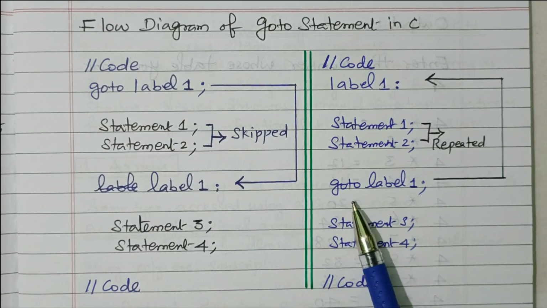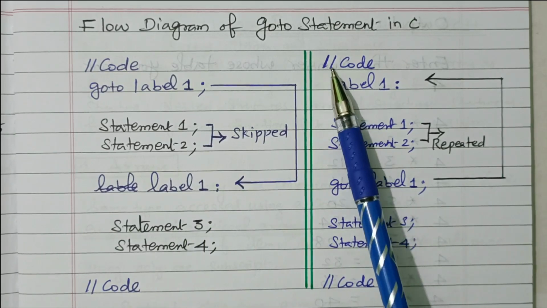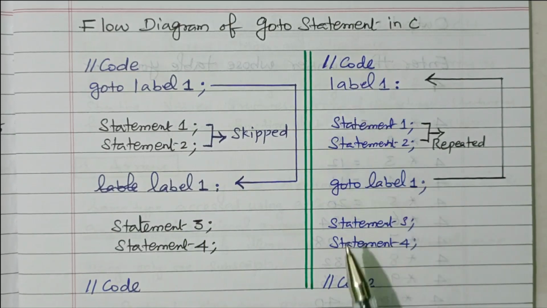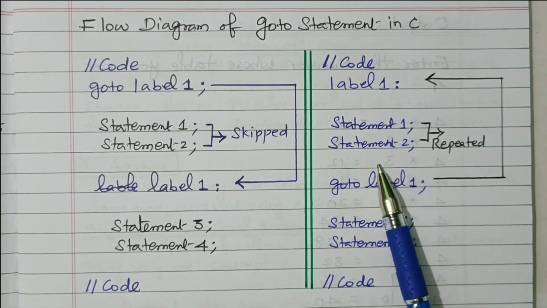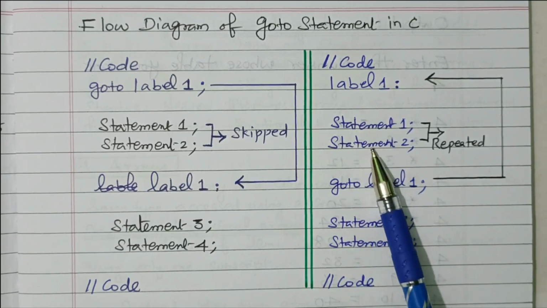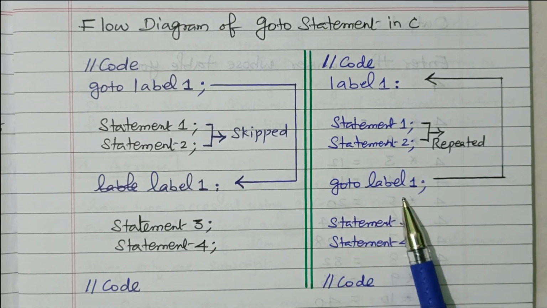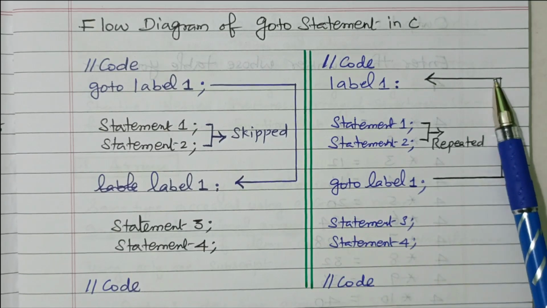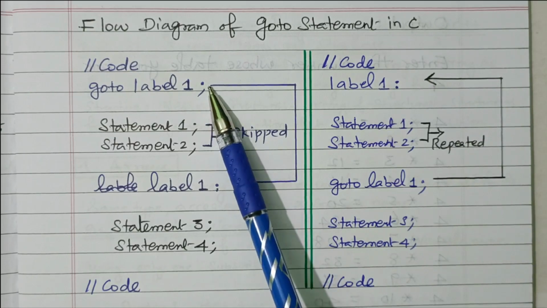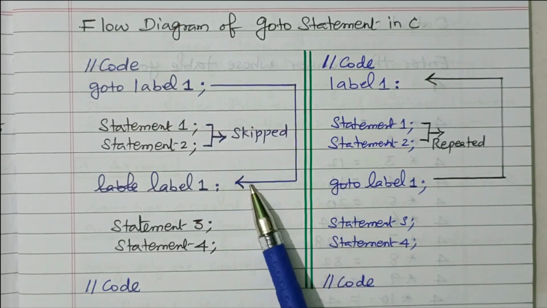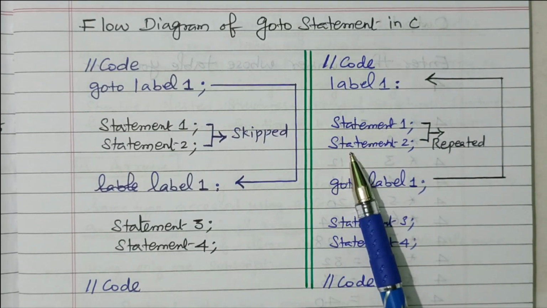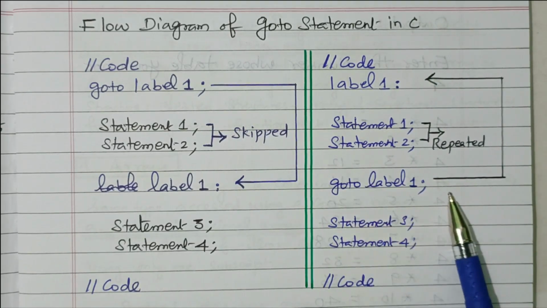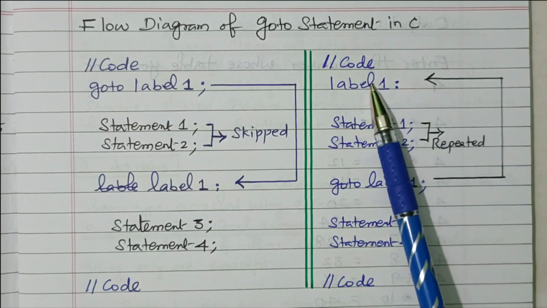Suppose the Goto is available at the bottom. Here the coding is available and normally executed. Here also coding is available and normally executed. Then label 1, this is the label 1 statement available. So it will not execute it, but goto label 1 means it will go to where the label is available. Here the control transfers from top to bottom, and here from bottom to top. So statements 1 and 2 will be executed. Again it will go to label 1, and again it will come here.